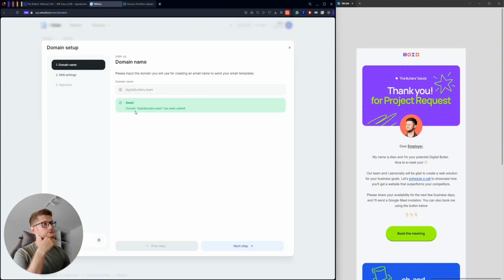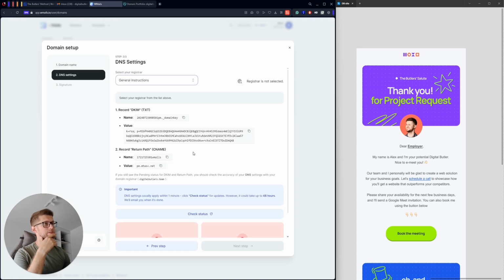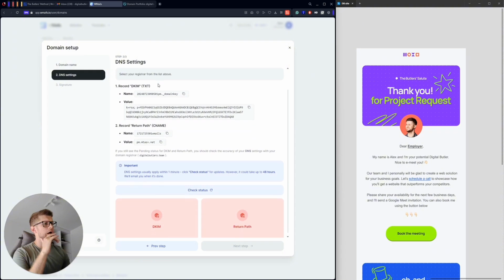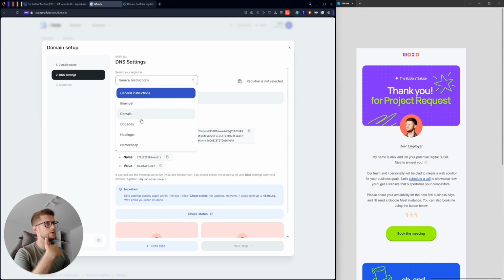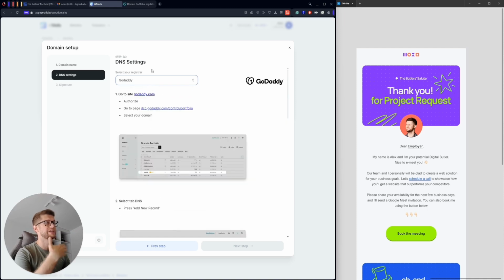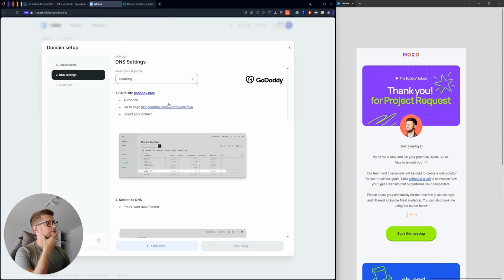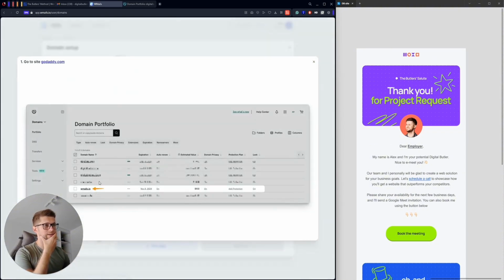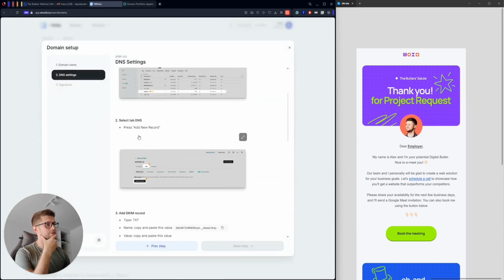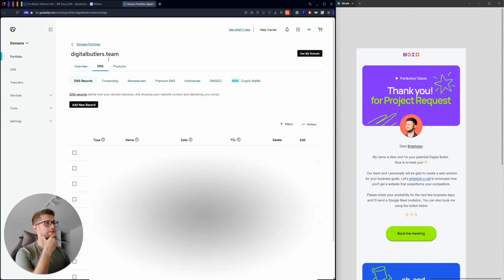Okay, so the domain has been added, so I need to go to the next step and add the DNS settings now. Here we have the main instructions. I need to add this record and this record, but I will go specifically to GoDaddy because my domain is registered on GoDaddy. I have a detailed instruction here. I need to authorize, select the domain, and add the specific records. Okay, let's do it.